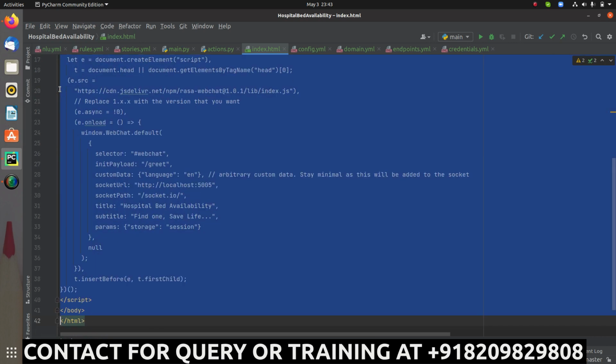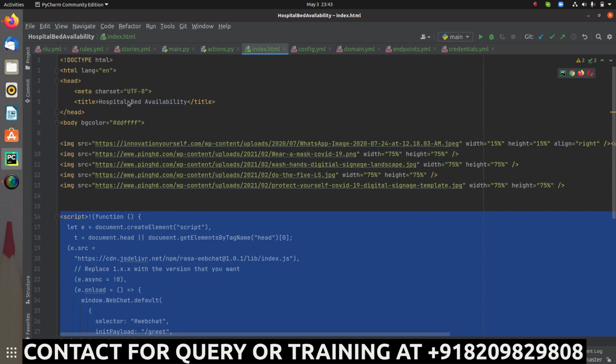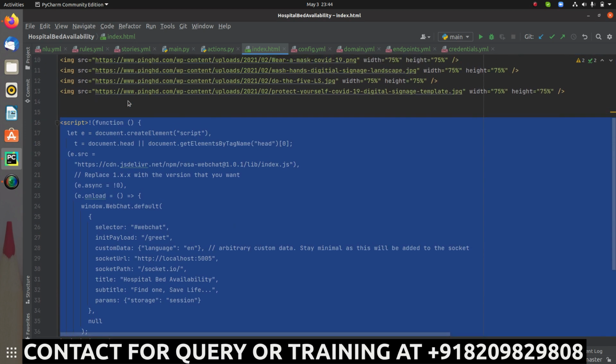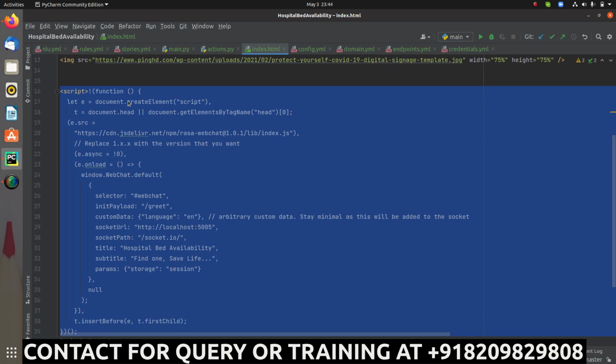This is a script which we have to add to any HTML file which I want to connect to the socket IO part, or which I want to use to connect to my chatbot.